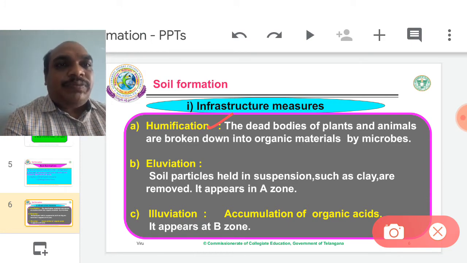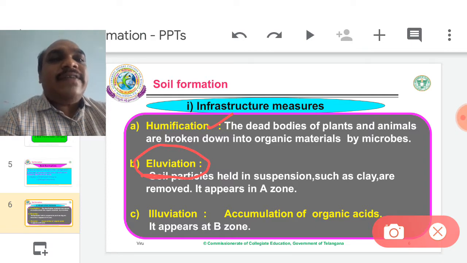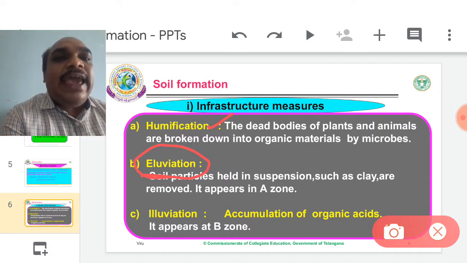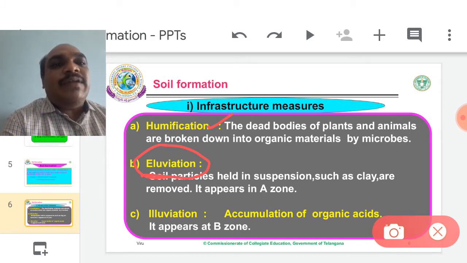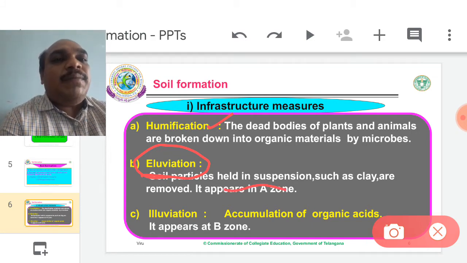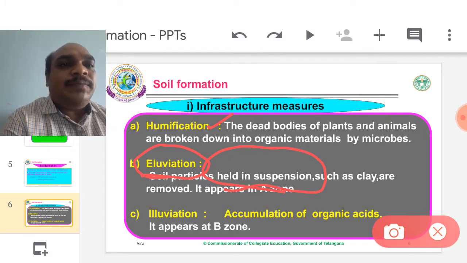Alluviation. This process takes place at a horizon. In the soil profile, the surface zone is called the A zone, or A horizon. At the bottom of the A horizon, the alluviation takes place. Alluviation means some soil particles are held in suspension.